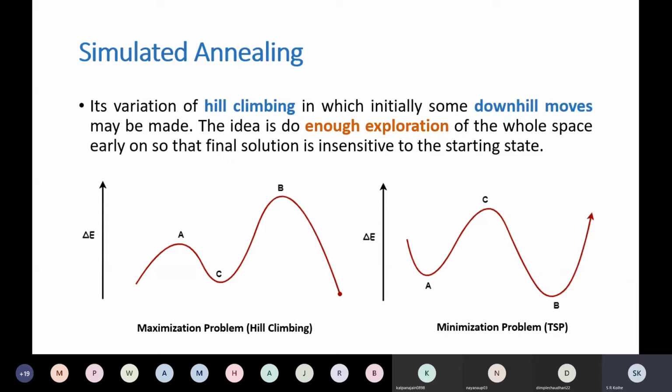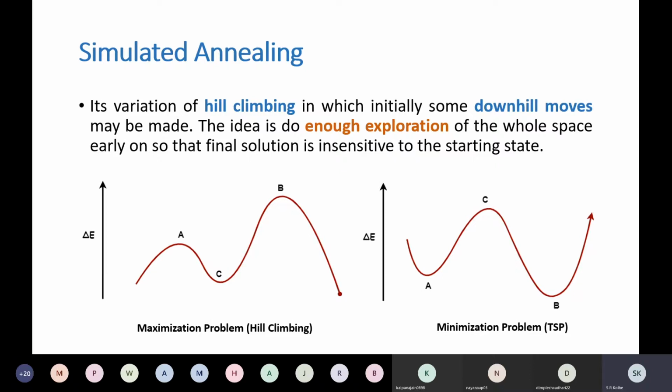But another difference is there. In hill climbing search, our problem was a maximization problem. So remember this: you maximize your objective function. That means ultimately you have to find the maximum value. You have to reach the top of the hill, the maximum energy level.